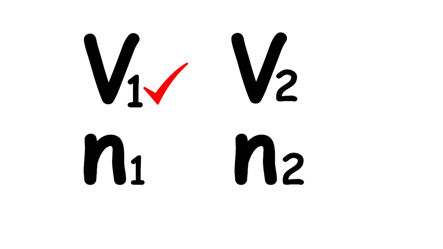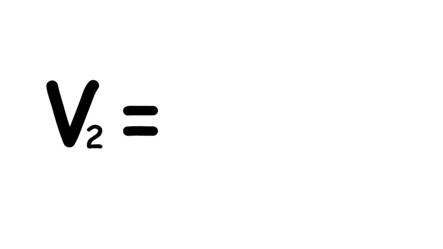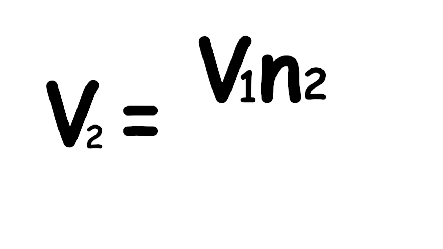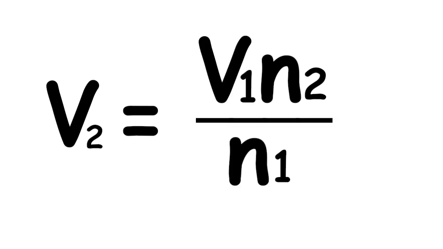For the second step of the solution, since we have the initial volume, the initial number of moles, and also the final number of moles, we have to calculate the final volume. If we derive the formula for Avogadro's law, we would come up with the formula: final volume is equal to final number of moles times initial volume all over initial number of moles.